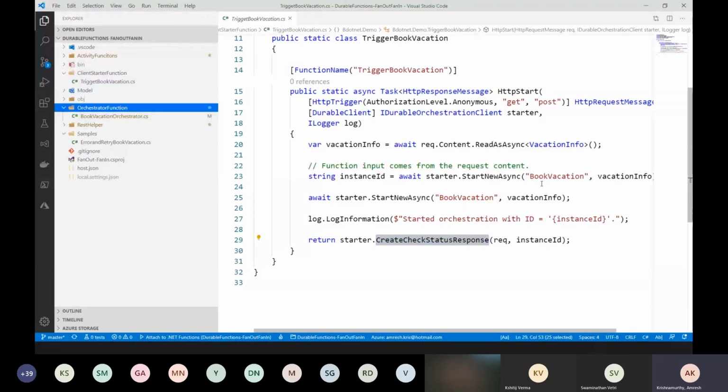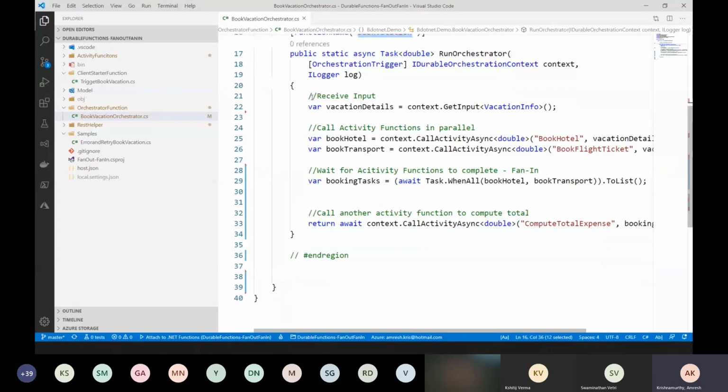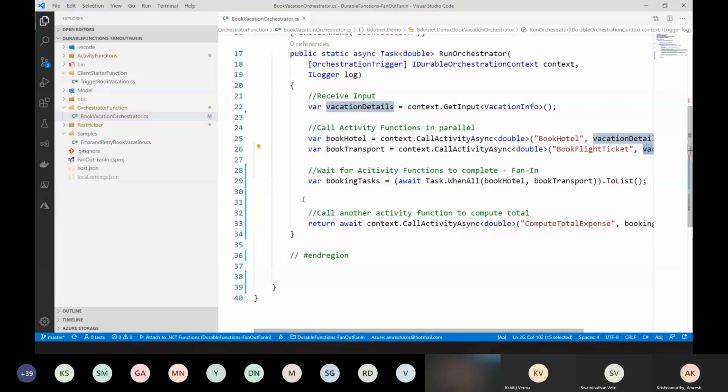And I have got my orchestrator function. So the book vacation orchestrator, and this name should be like book vacation. It is receiving the input, and it is calling my activity functions in parallel. The activity function names are book hotel and book flight ticket. And again, I have to pass input, right? I have to pass the hotel name, and I have to pass which airlines I want to book a flight ticket with. So I'm going to call these two activities in parallel.